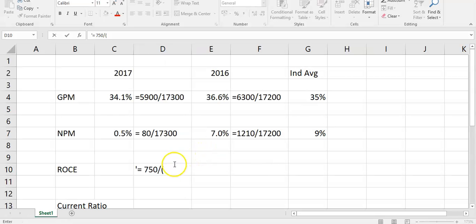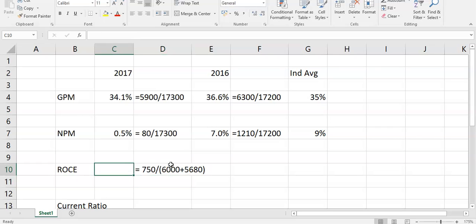So we should really be knowing these formulas now. Operating profit, which is profit before interest and tax, over your long-term capital. So the answer there, about 6.4%, is your return on capital employed in 2017. So for every euro you've invested in capital, you're earning a profit of about 6.4 cents.